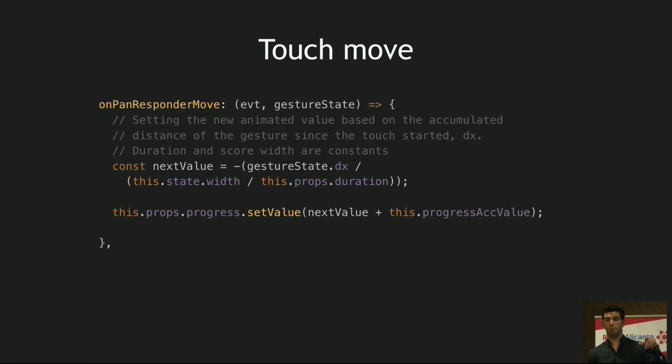Then when we are moving our finger, we are calculating the next position of the score, and we use the accumulated distance of the gesture since the touch started. Since we know the width of the score and the duration of the song, we can use this calculation to determine it, and then we set the value on the animated value.